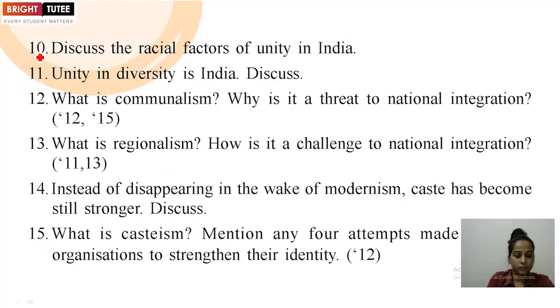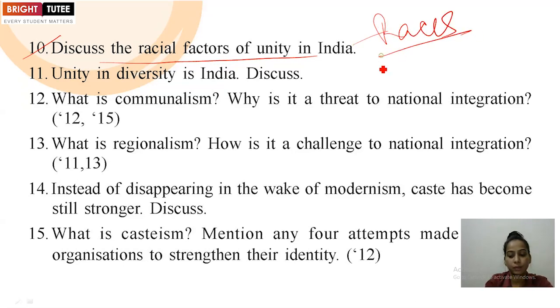The next one they have asked: discuss the racial factors of unity in India. So we have to talk about how racial factors are also creating unity in our country. Firstly you have to give the classification of how the human race is divided into three main parts: the Negroid, the black; the Caucasoid, the white people; and the Mongoloids, basically the Naga people belong to that category also. So that is going to be the wheatish, the yellow colors.